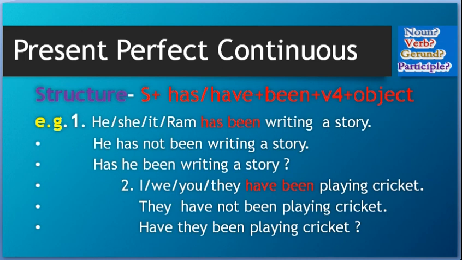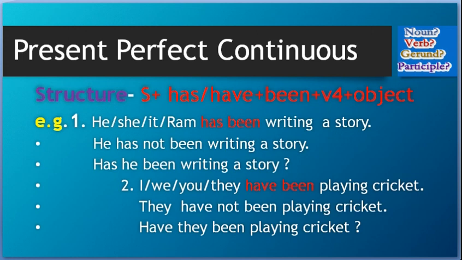And there can be one mistake. We say been, B-E-E-N. Why? Because in playing, ing is already there. And there is a passive form when we use being. They have been playing cricket. Cricket has been played by.